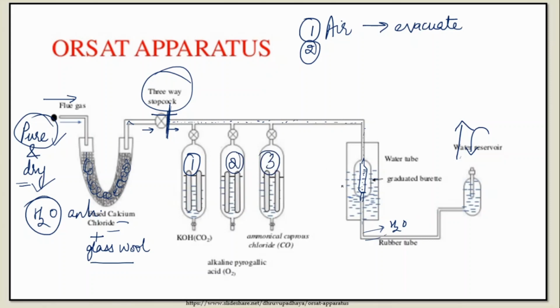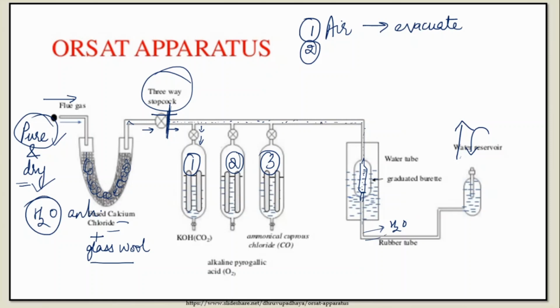What you will do is, you want the gas to go in one container at a time. So let's say this is a two-way stopcock. Let's say I open this gate. Now when I open this, obviously gas will find a space to move and it will start moving in the container, right? But I want to ensure that the entire flue gas has gone in the one container. How can I do that? Yes, you are right. I will again add water. I'll keep on adding water so that the water forces flue gas to move out.